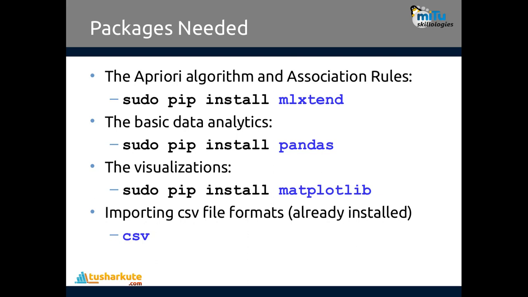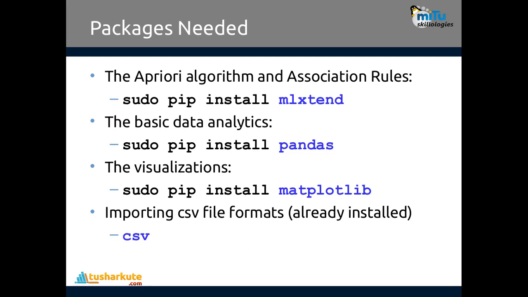Now to implement it, we need to add one extra package. Scikit-learn does not have any association rule mining algorithm, so we need to use a different library like MLxtend. You can use pip3 install mlxtend, or you can install it using Anaconda also. Pandas and matplotlib are already installed, and we require the csv package to read the CSV file. Because the data is in non-structured format, this package will make it easy to read this unformatted file in our code. Make sure these packages are installed in your system, then only we'll go ahead.